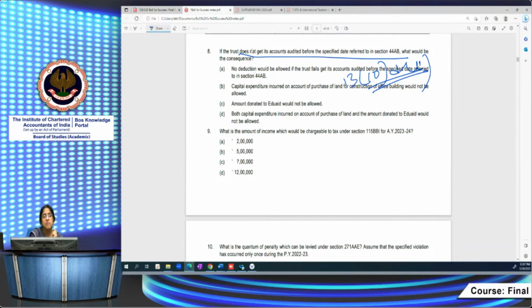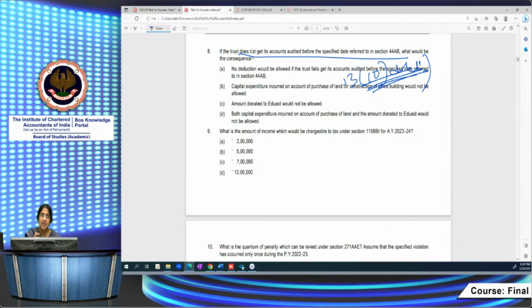So now the question asks, if the trust does not get its accounts audited before the specified date, what would be the consequence? As per 13, 10 and 11, what would be allowed, what would not be allowed? So that we have to see. We have already seen capital expenditure will not be allowed. Only revenue expenditure will be allowed, and donation to another trust will not be allowed. So no deduction would be allowed if the trust fails to get its accounts audited before the specified date.